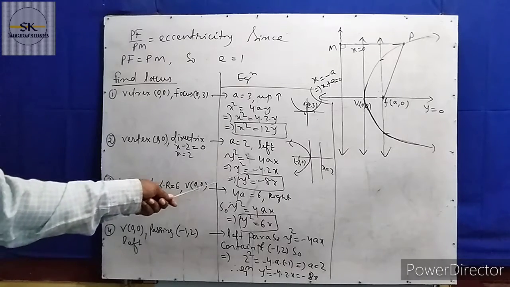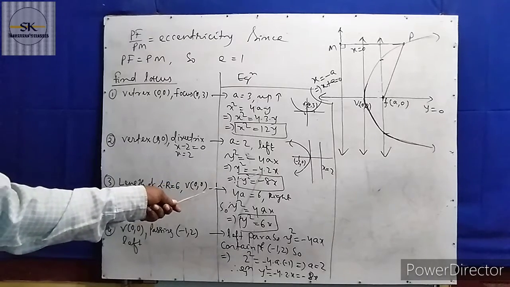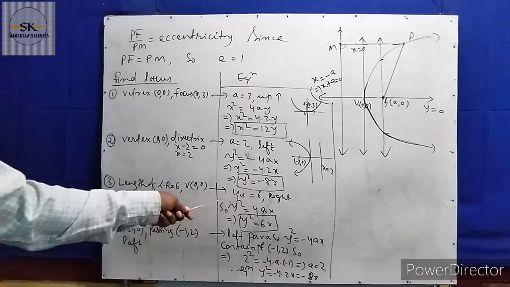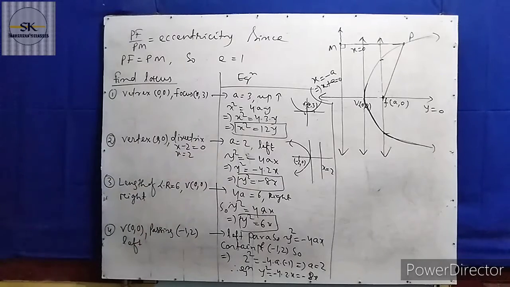So instead of a you put what? 2. You will get 4 into 2 into x, 8x. Minus is put because the parabola is opening towards left.